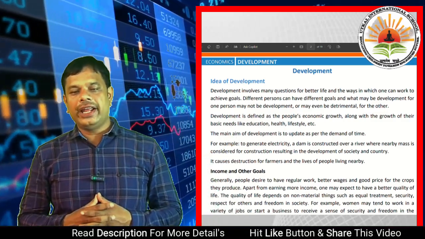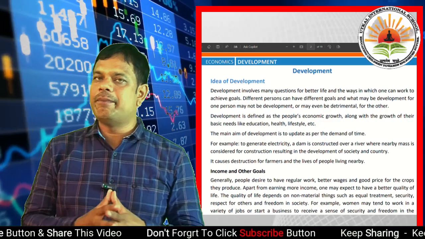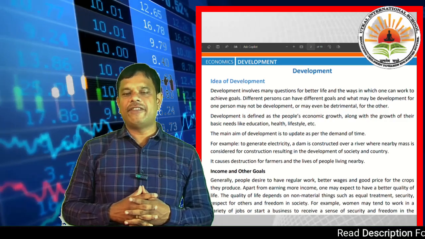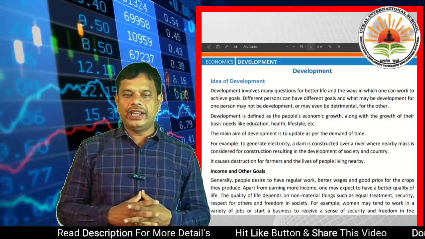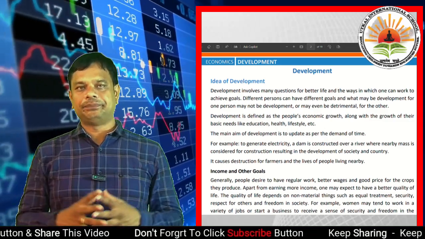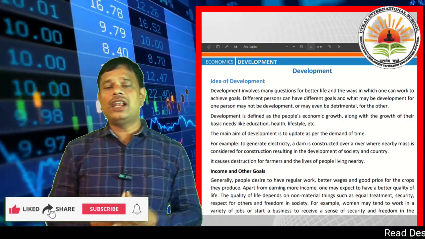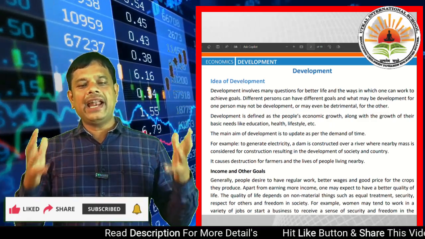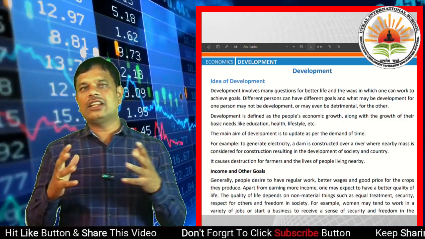Apart from earning more income, one may expect to have a better quality of life. Better income changes the quality of life, the living style. The quality of life depends on non-material things such as equal treatment, security, respect for others and freedom in society. These are the main things.